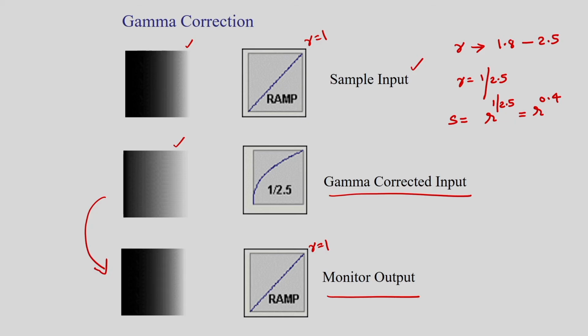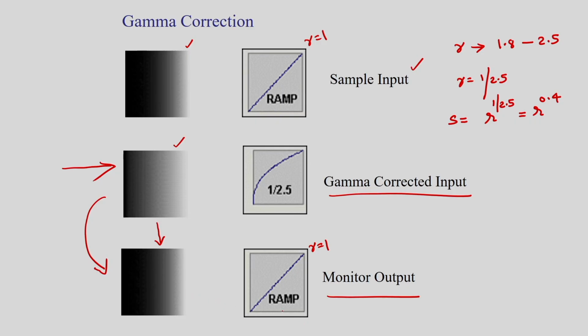So you can see what I am doing. Before applying to the monitor I am doing the gamma correction. The second step is the gamma corrected step. This input is now actually inputted to the monitor, and corresponding to this I have the output. The output is this output.